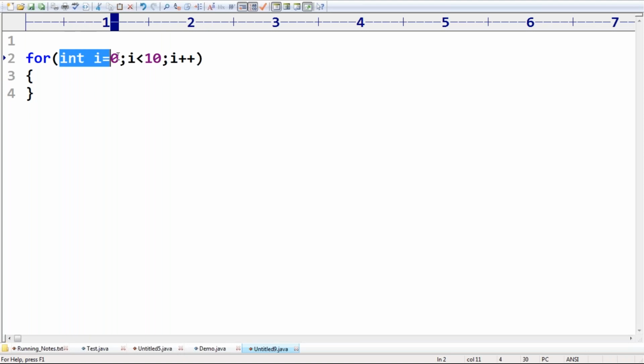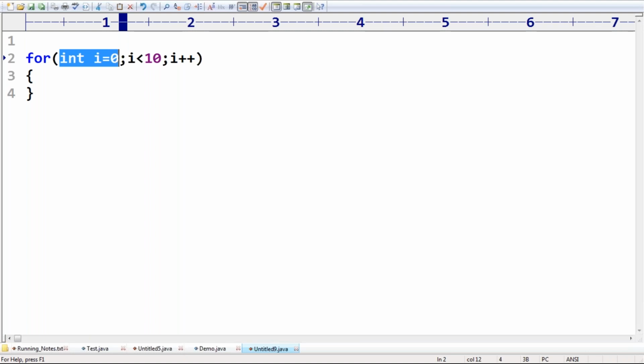In the initialization section, usually we declare and initialize the local variables of the for loop. Remember this. This is what we are taking. So most of the time, this is the case.